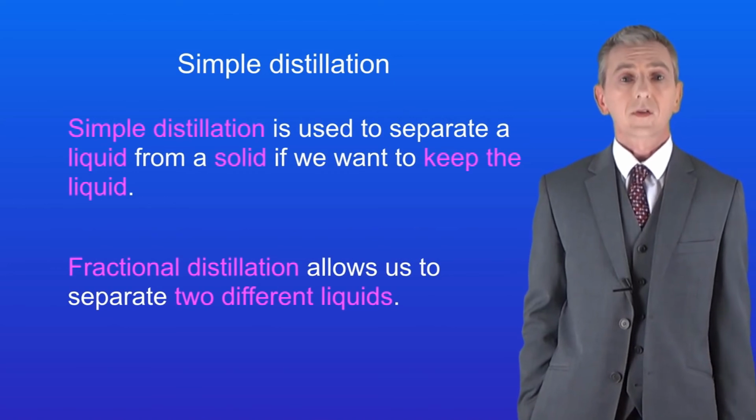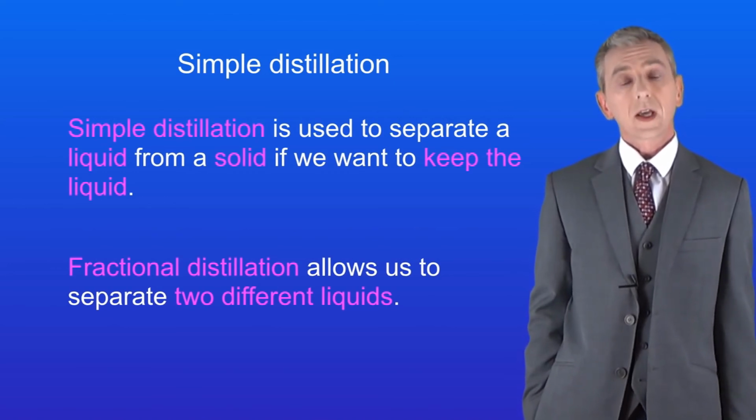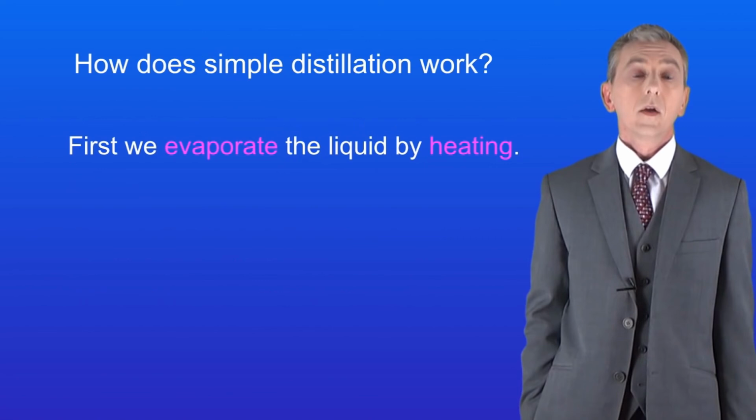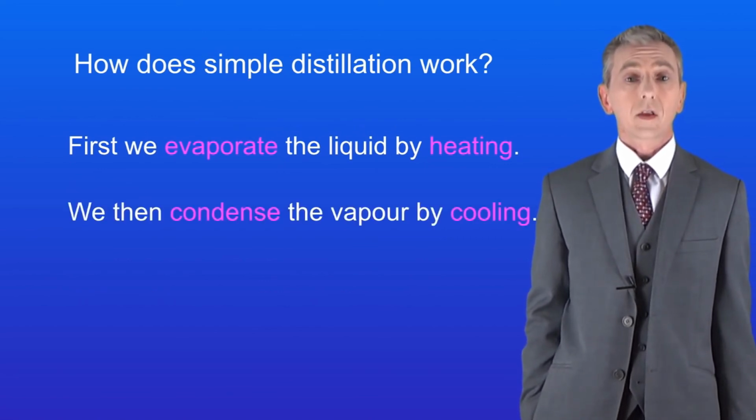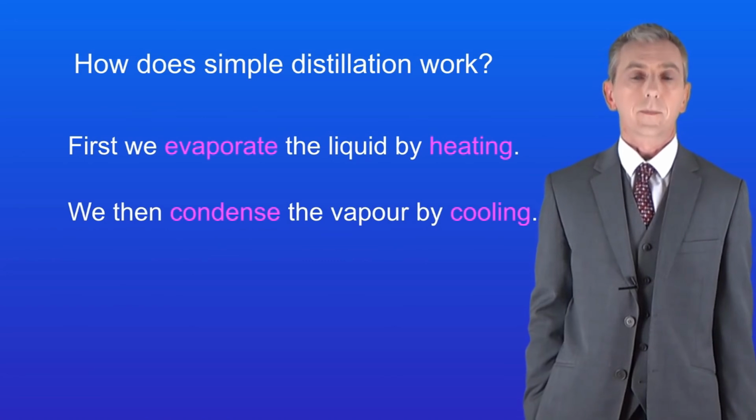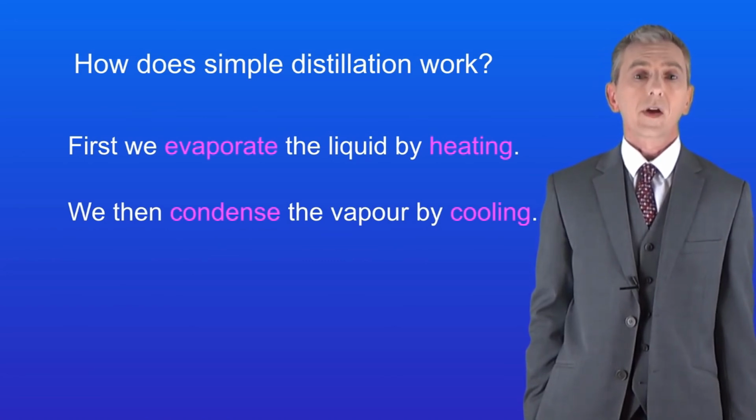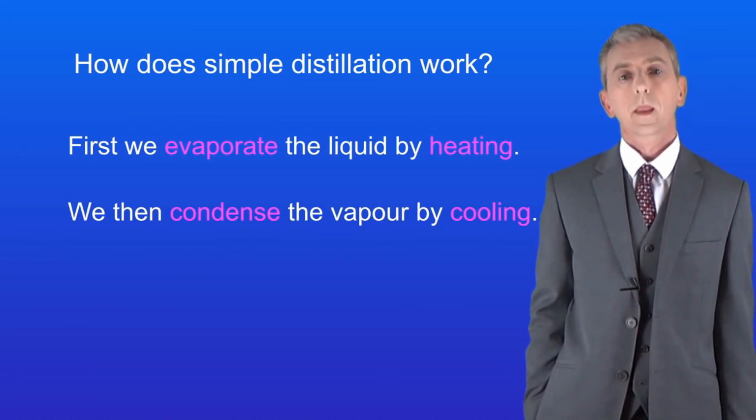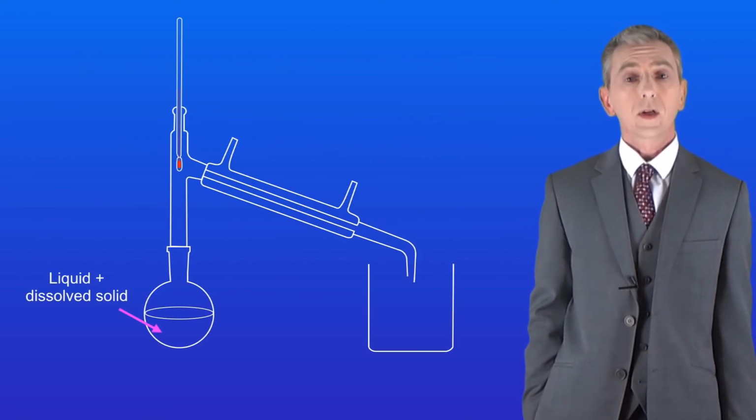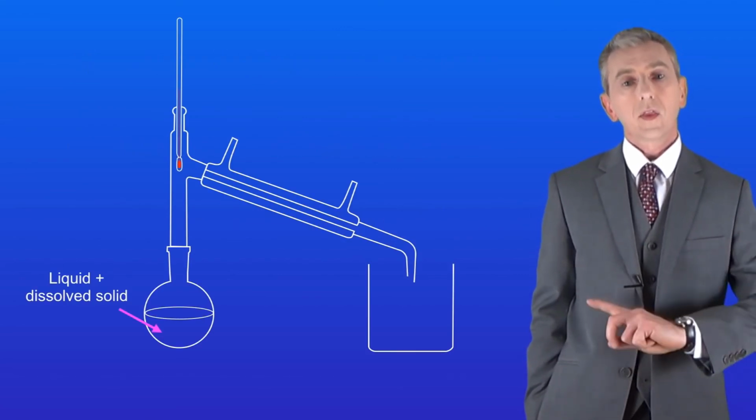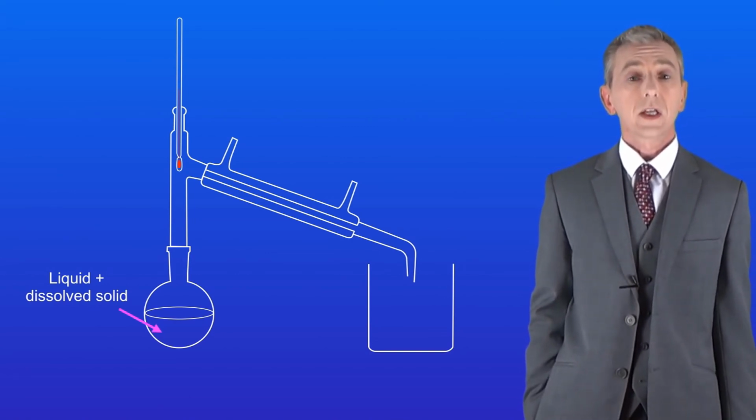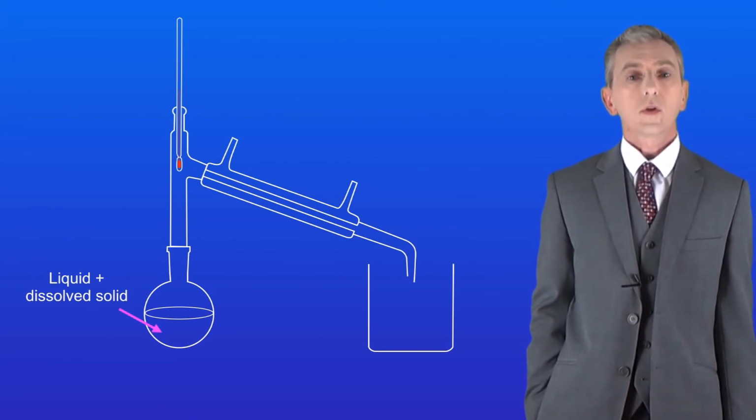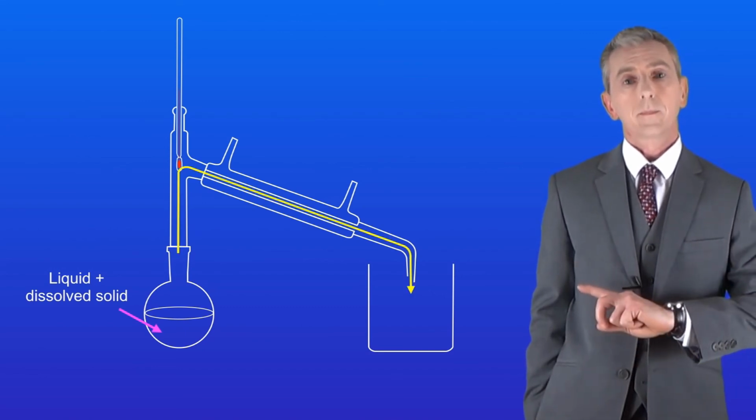So how does simple distillation work? Well, there are two stages to this process. First, we evaporate the liquid by heating. We then condense the vapor back to a liquid by cooling. Let's look at the apparatus that we use to do this. We place our solution with the liquid and the dissolved solid in this flask here. This flask is now connected to a continuous glass tube, which I'm showing you with this yellow arrow here.